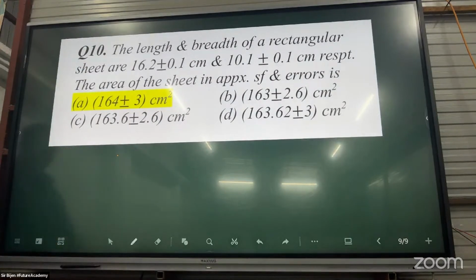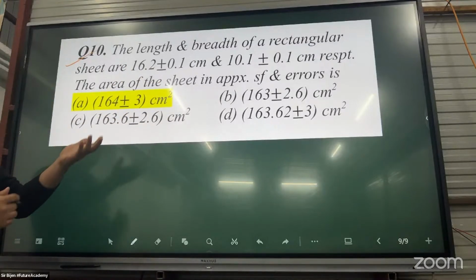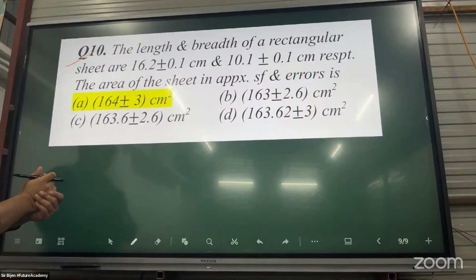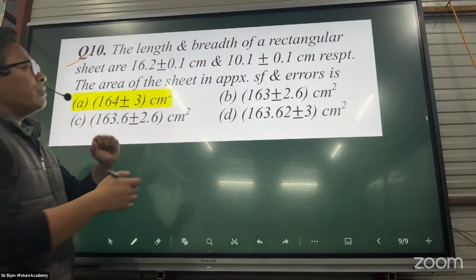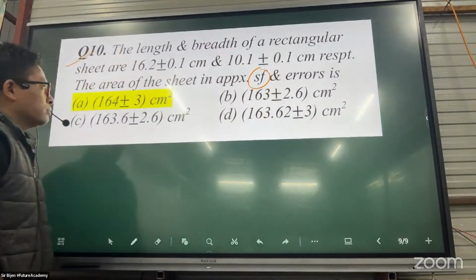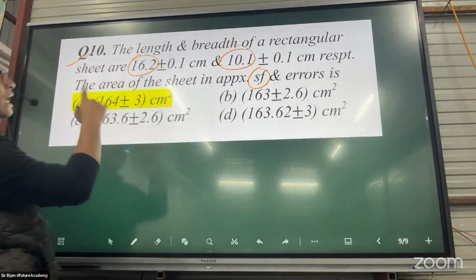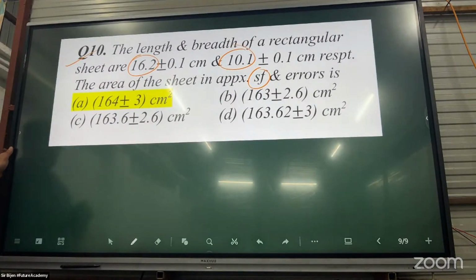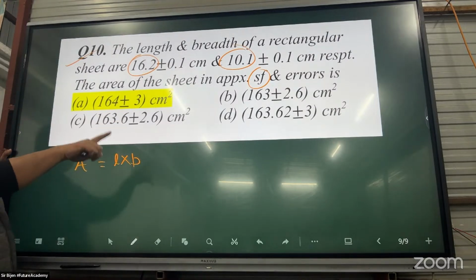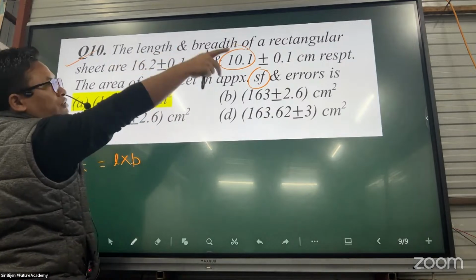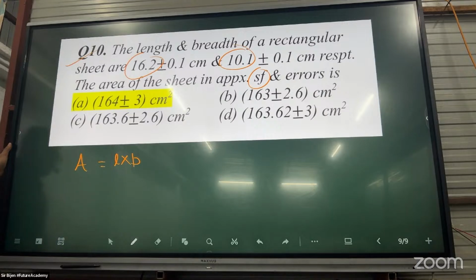Physics question: the length and breadth of a rectangular sheet are given. The area of the sheet in approximate significant figures. Let's focus on the significant figures first. Length and breadth are given, and we need to find the area. Area is length into breadth, which is multiplication. Count the significant figures: the answer must contain 3 significant figures.